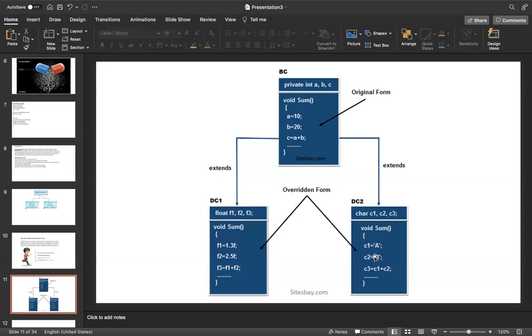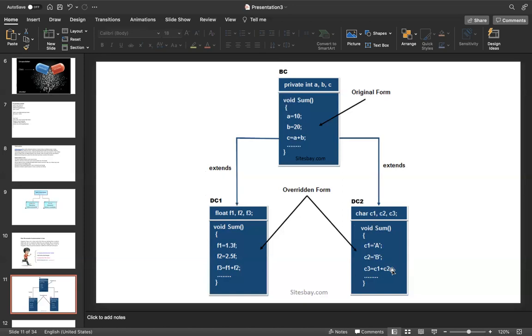Now, as I told, the same object, according to requirement, according to situation, is acting differently. In the parent class, it's adding integer values. In the DC1 child class, it's summing float values. In the DC2 child class, it's summing character values.